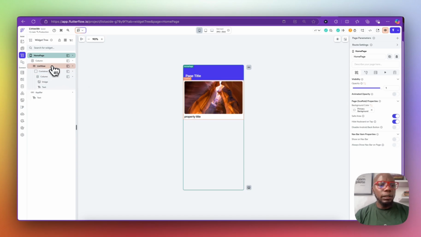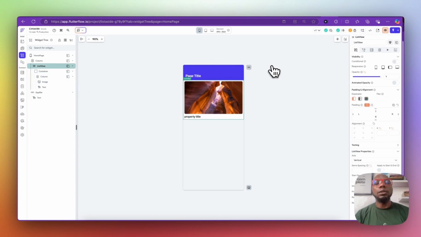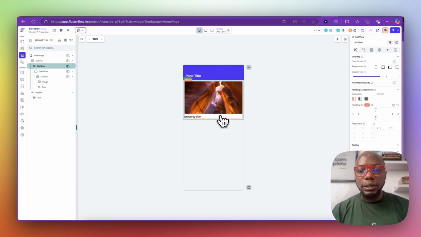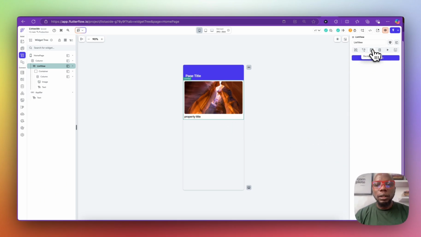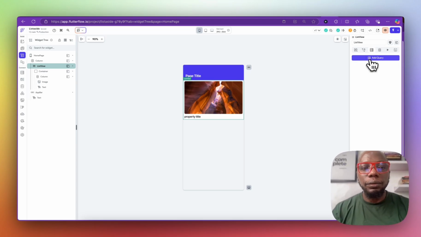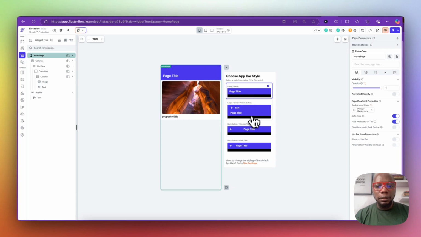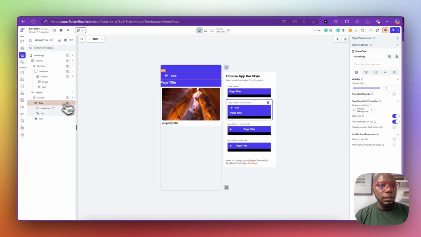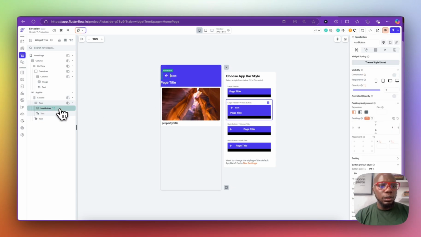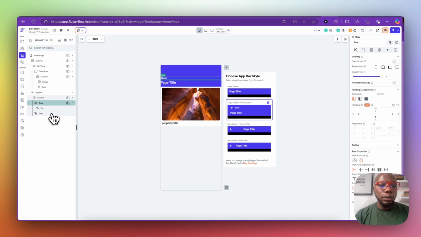And then we will click on our list view in order for us to create a whole lot of properties on the home page. We'll click on our list view and we'll click right here, and then we will fetch the query. But the thing is that if you're going to be adding search to it, let's say we're going to be adding search to it, right? I want to show you something that you want to do, how you would fetch this data.